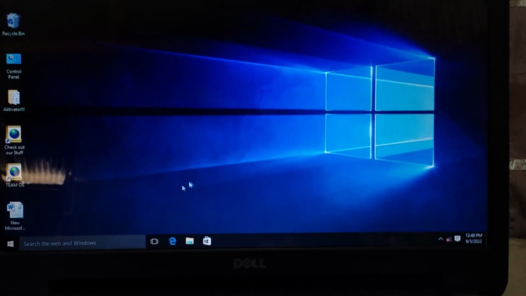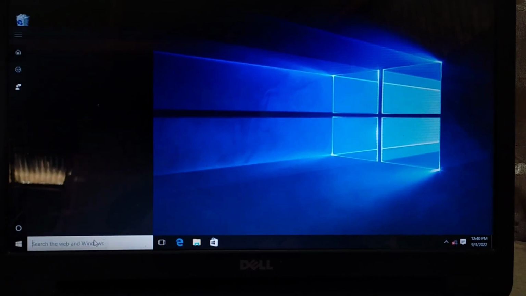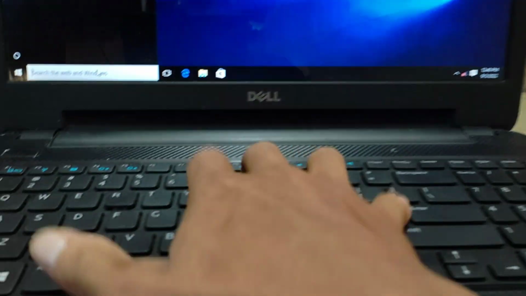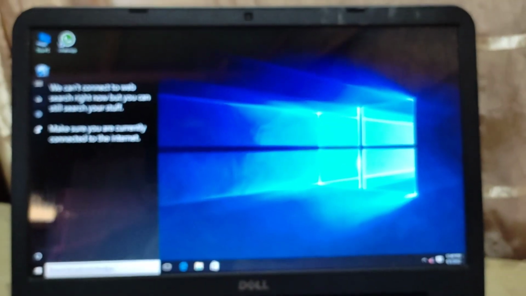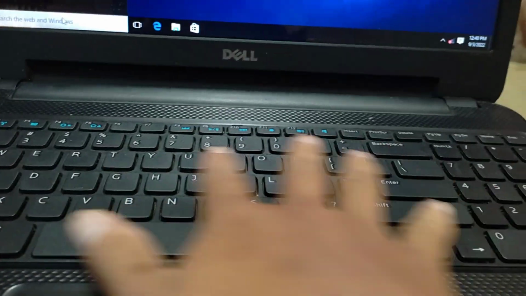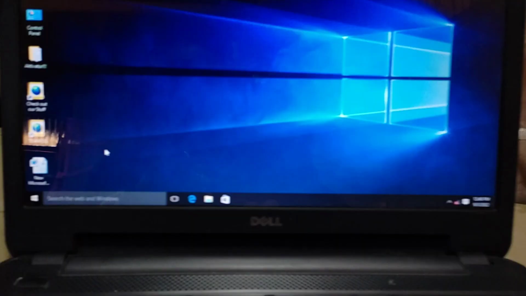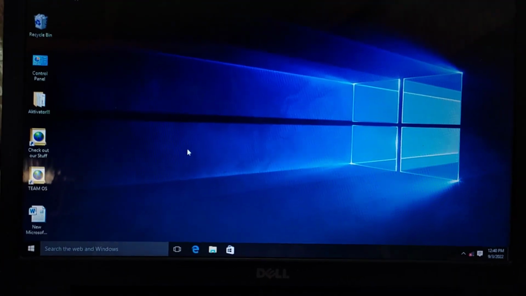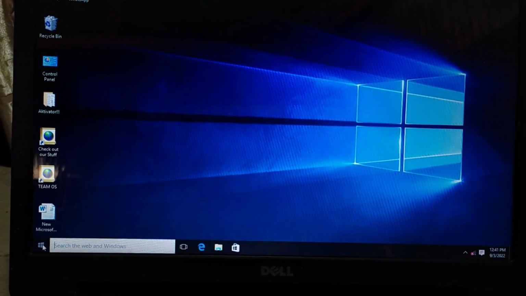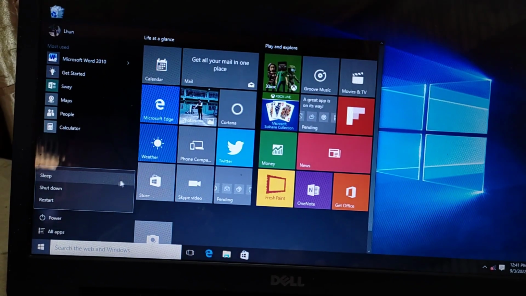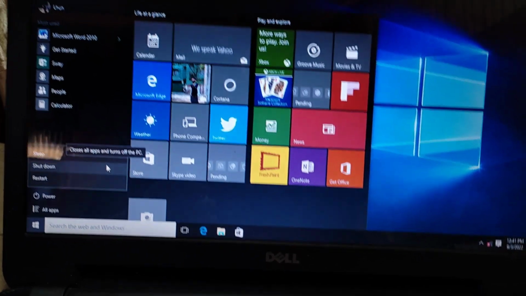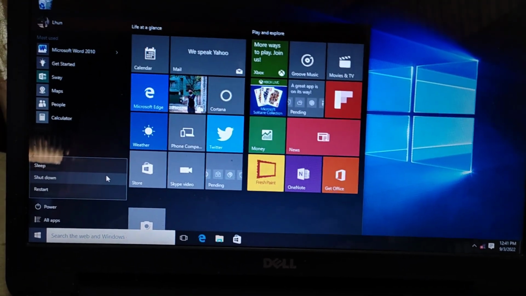Okay, laptop has been booted up now. Let us see if we have the keyboard working or not. Oh, we are done. The keyboard is not working even now, but the caps lock light has been lit up. See, we indeed have power going to the keyboard. Alright, so we know that reinstalling the driver does not solve the problem. Now we have to go to the next step, go to settings, and I believe uninstalling the driver and reinstalling will not do the trick, so I will skip that step.